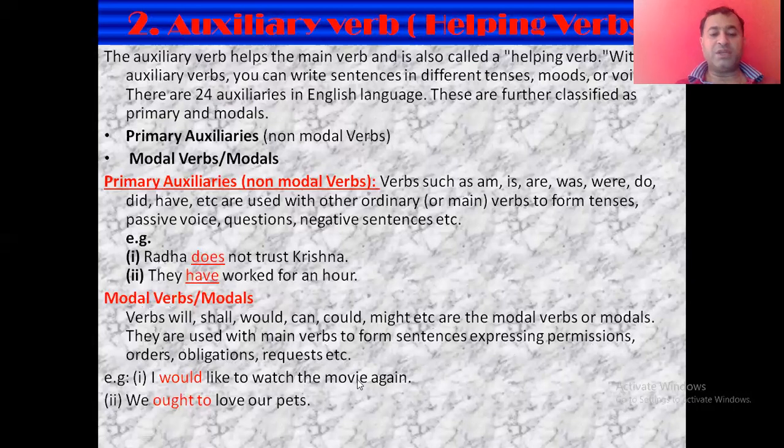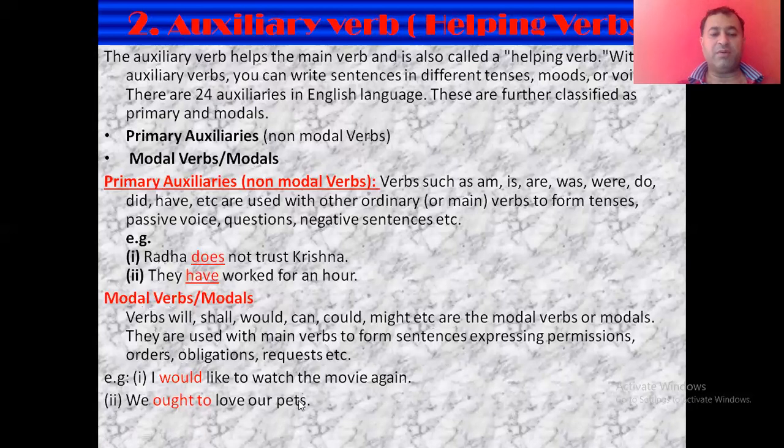I would like to watch the movie again. So here watch is the main verb. But this would is telling us that I is showing his preference. यहाँ पे would जो है वो preference बता रहा है, main verb को help कर रहा है preference बताने के लिए. So it is the modal verb, that is the auxiliary verb.